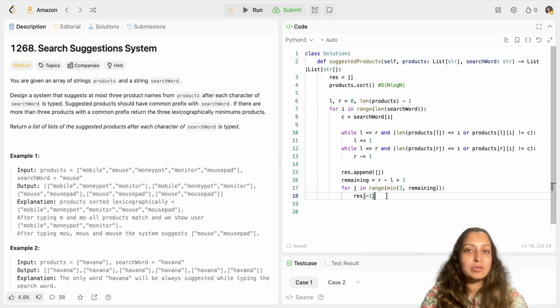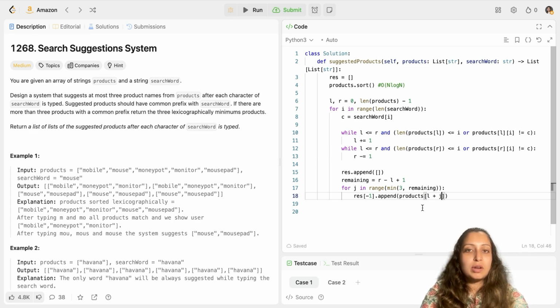You get the last list in Python by using the -1 index. So result[-1].append, and then I will append the products. What I'm going to append is whatever the product is at the left pointer, starting from that, and then 3 words from there in the remaining list. So products[left + J].